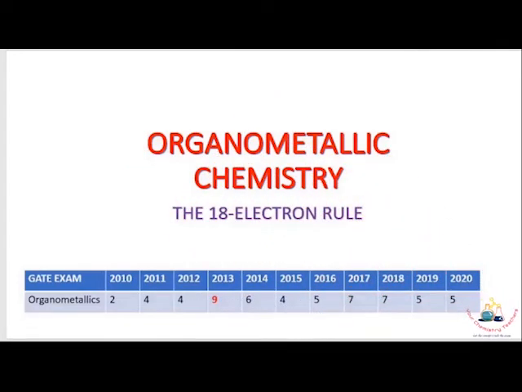In this video, we discuss the basics of organometallic chemistry, the 18 electron rule. And this chapter is very important for GATE as well as CSIR NET aspirants. If we consider the GATE examination, the previous 10 years, 2010 to 2020, this chapter provides a lot of marks.